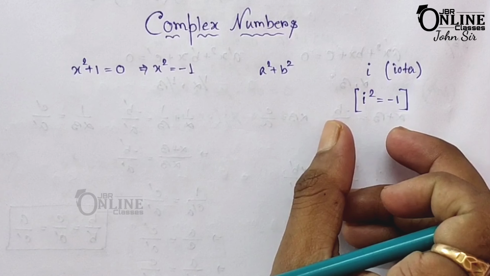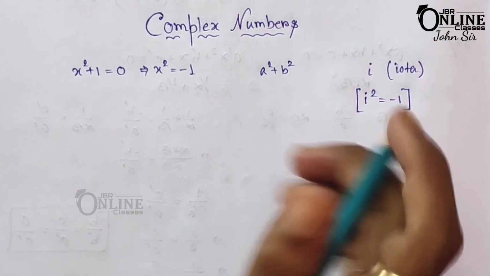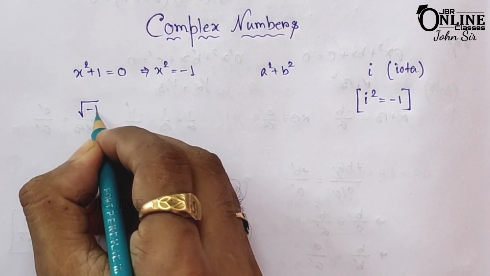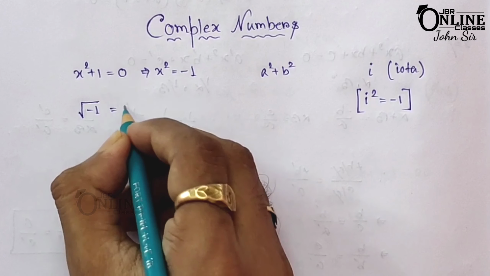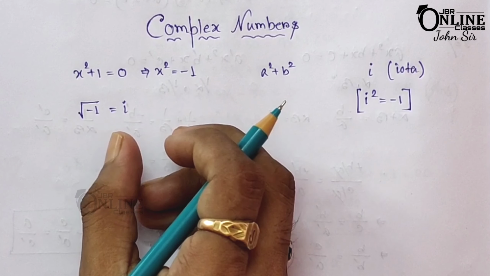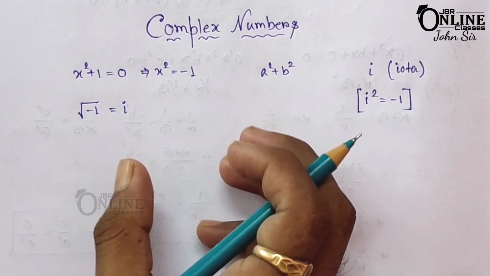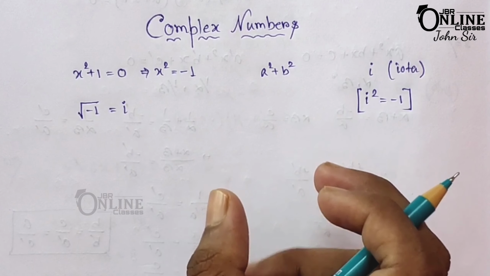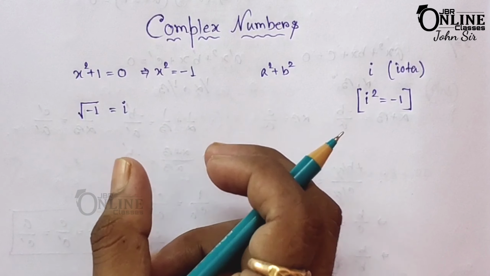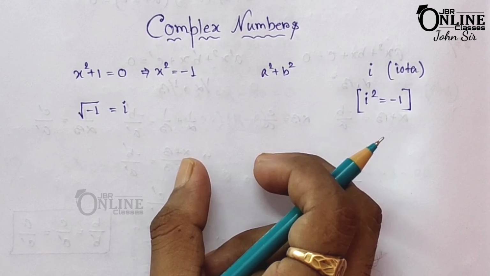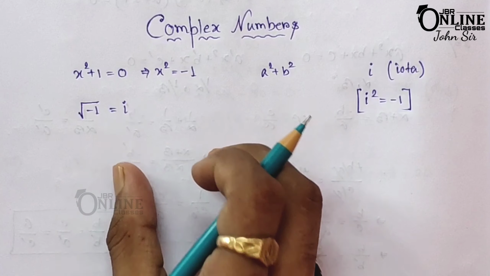The number root over minus 1 is denoted by iota. It's called the imaginary number. Thus, remember, the square root of any negative real number is known as an imaginary number.